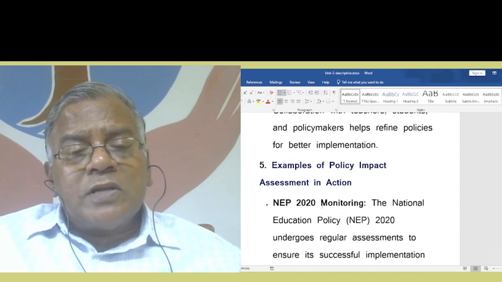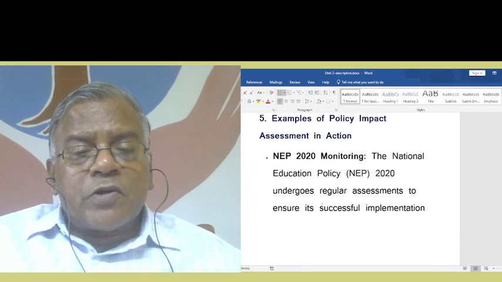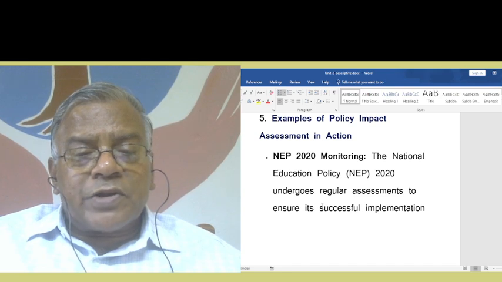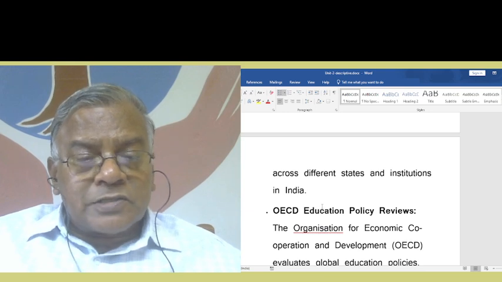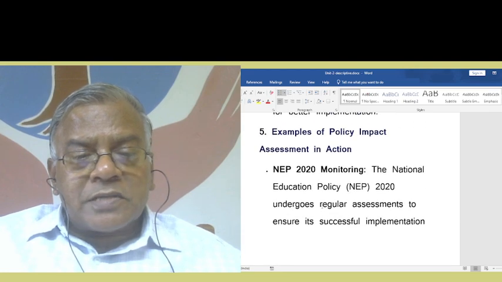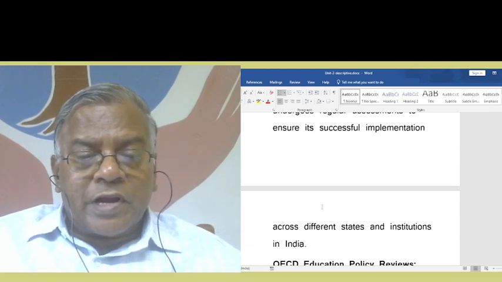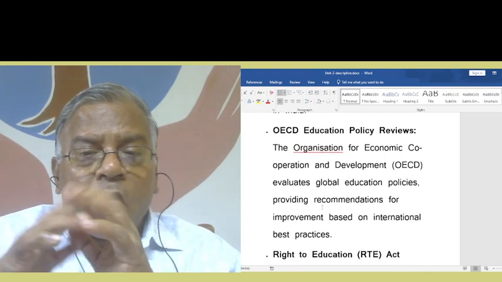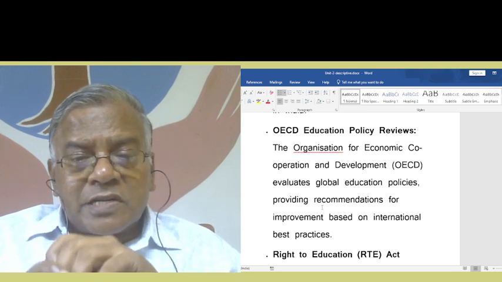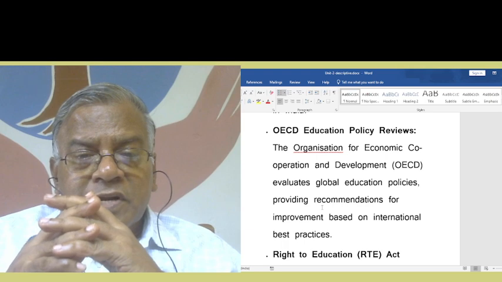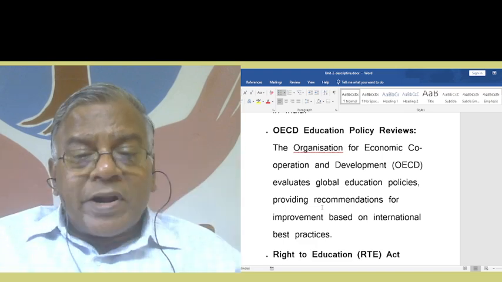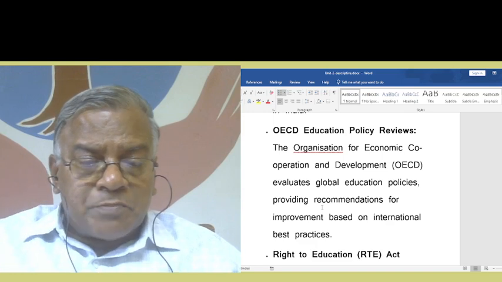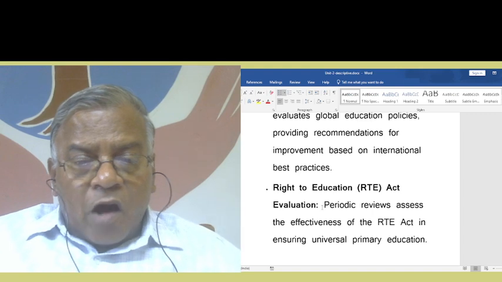What are the examples of policy impact assessment in action? NEP 2020 monitoring: the National Education Policy 2020 undergoes regular assessment to ensure its successful implementation across different states and institutions in India. Then OECD Education Policy Reviews. What does this mean? The Organisation for Economic Co-operation and Development. This is an organization that evaluates global education policies, providing recommendations for improvement based on international best practices.